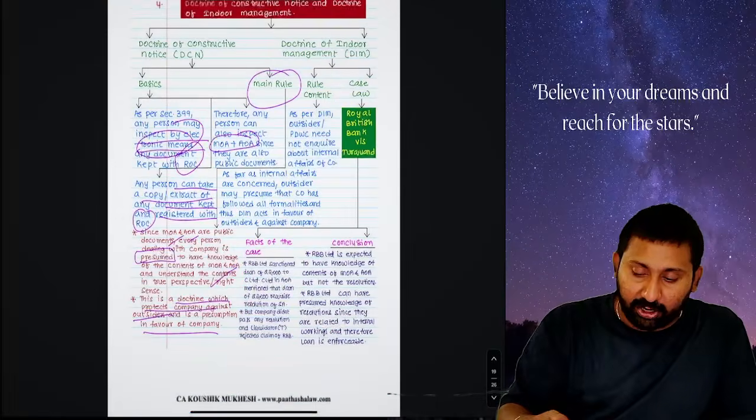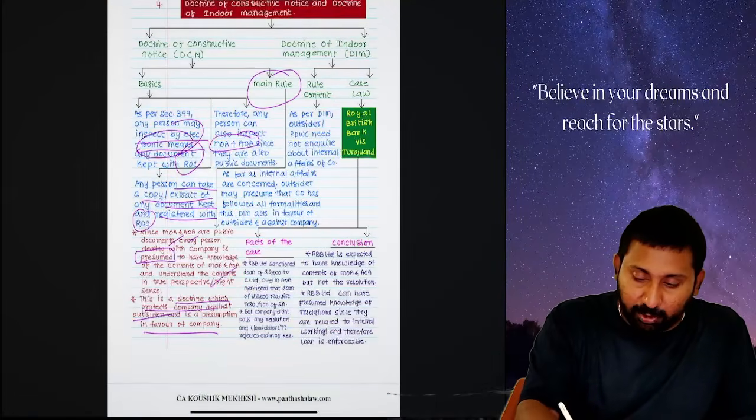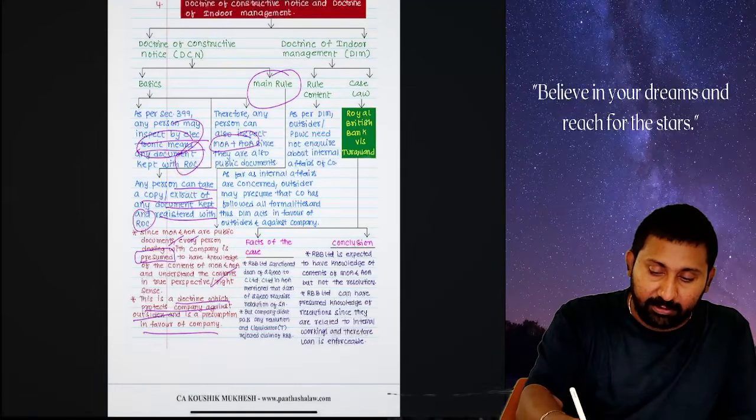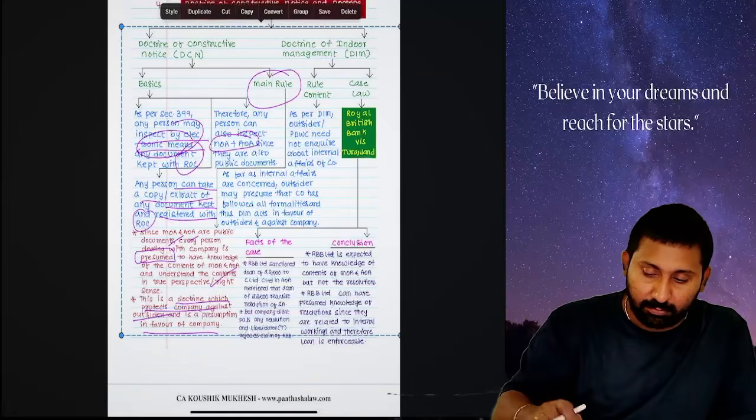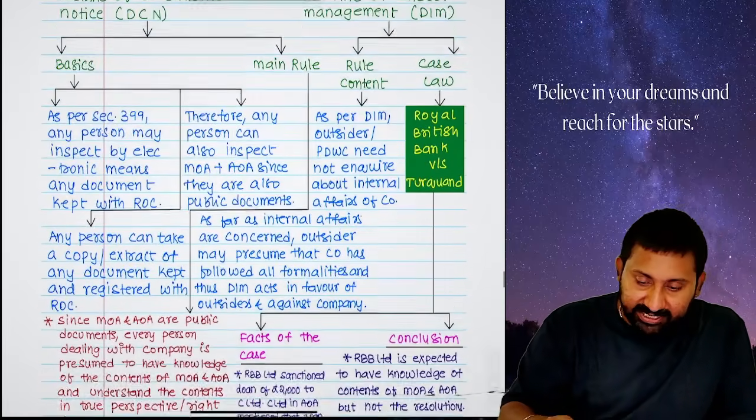Read the doctrine of constructive notice properly. I will give time. The three doctrines are the life of this chapter.